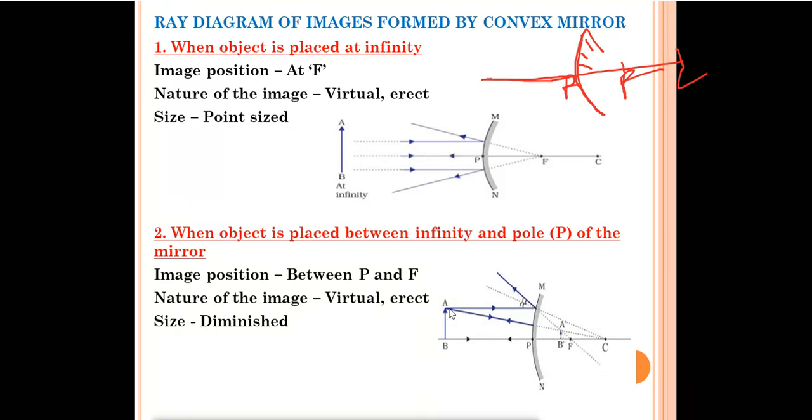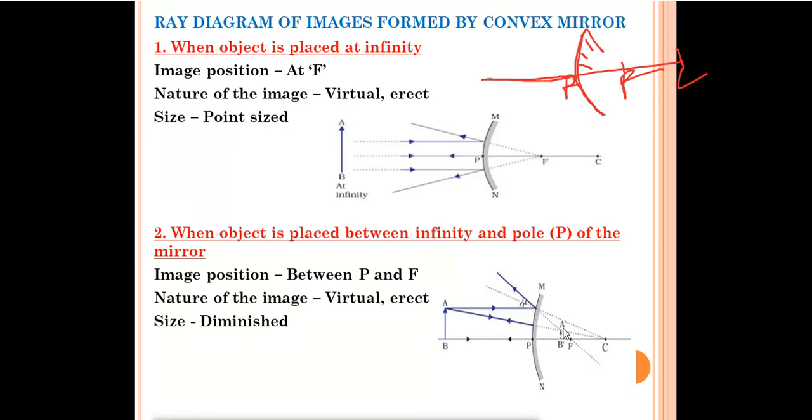And one more thing we can do: a ray of light can pass through the center of curvature like this. This is the center of curvature. We know that if a ray of light passes through the center of curvature, it will go back in the same direction. You can see two arrows are there. Okay, now what we have to do? We have to extend this line also. This line and this line.